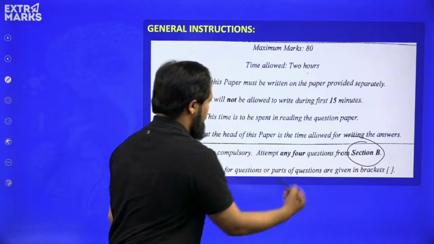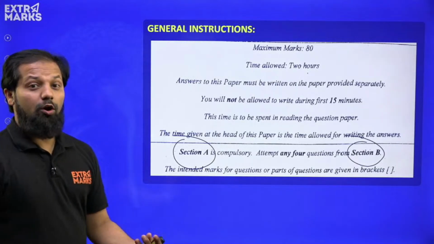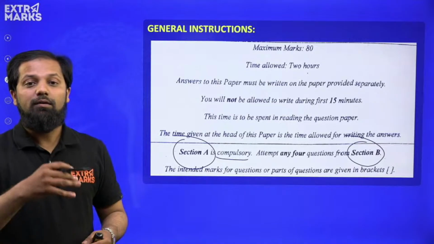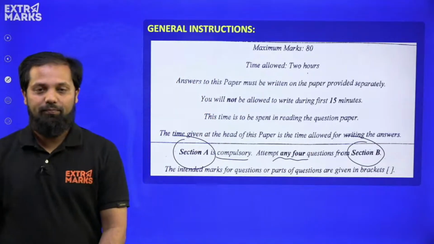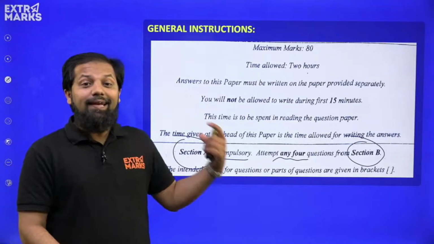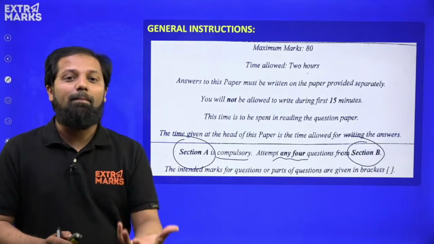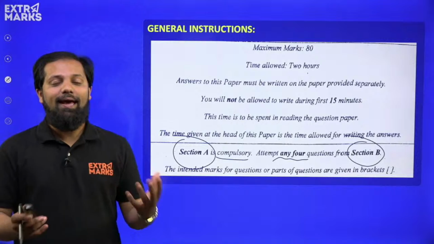The questions in section A were compulsory, and in section B you had 6 questions, out of which you had to answer just 4, right? The marks intended have been given in the brackets like this. So based on the marks, you had to write the answers, right?